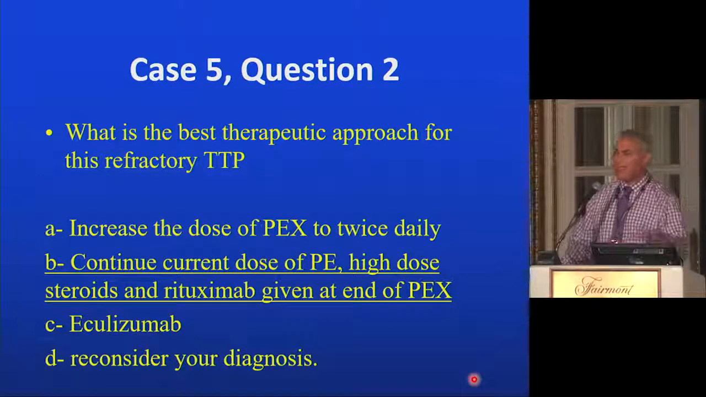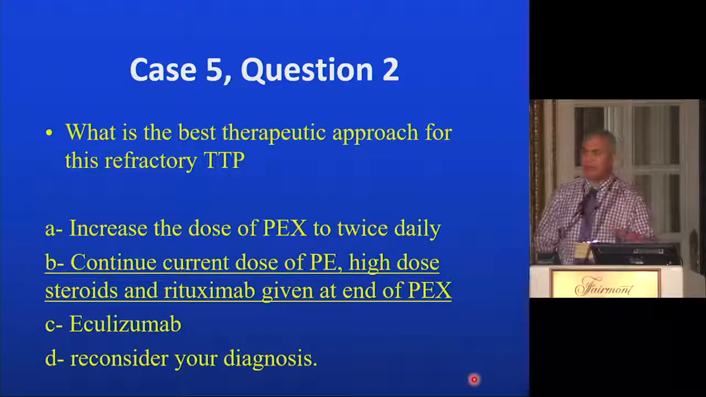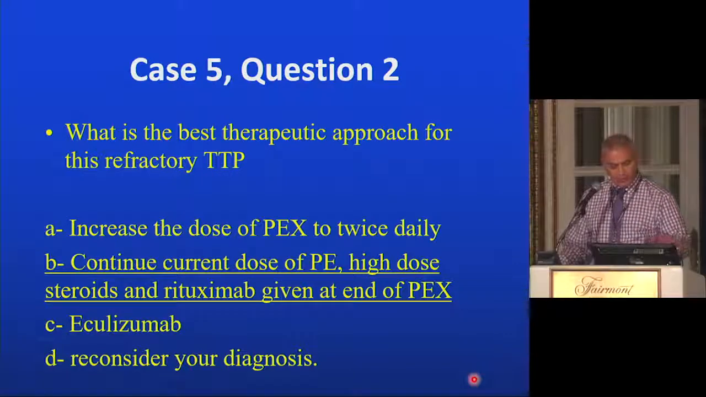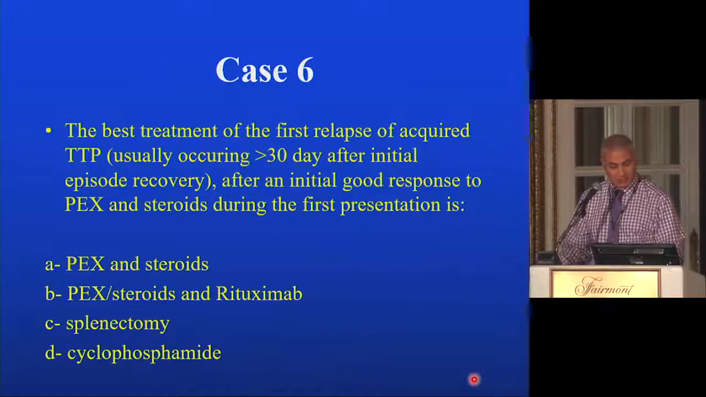Increasing the plasma exchange to twice daily has been studied. It really does not contribute a lot. But if you continue with plasma exchange, high-dose steroid, and you add rituximab, there is a great number of people who might respond and eliminate the autoantibody and recover the activity of ADAMTS13.